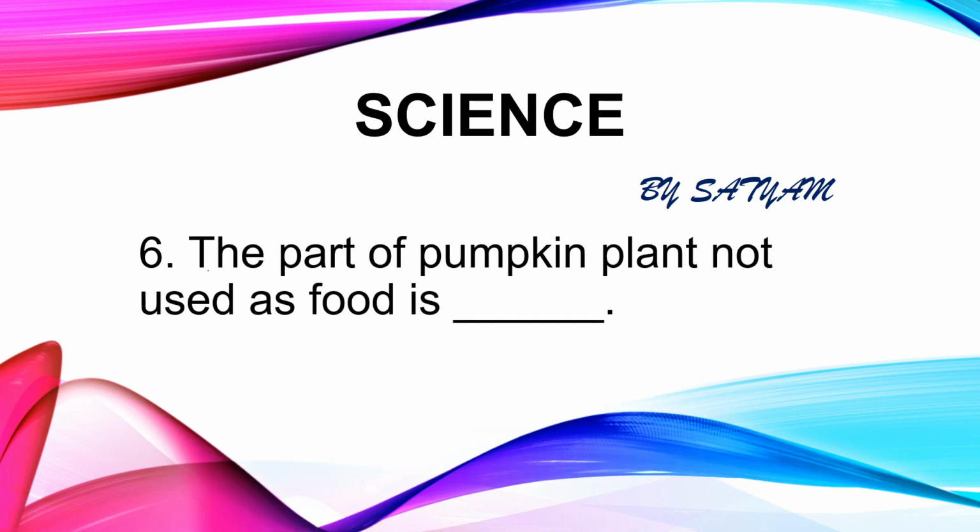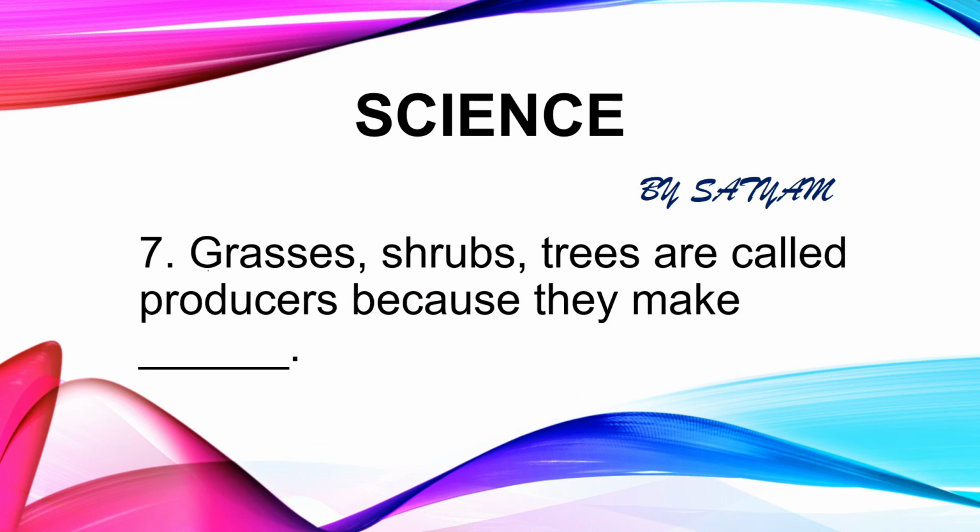The next question is, the part of pumpkin plant not used as food is dash. The answer is root. All parts of the pumpkin plant, i.e. fruit, leaf, flower and stems except roots are edible. The next question is, grasses, shrubs, trees are called producers because they make dash. The answer is food. Producers can make their own food, that is green plants.